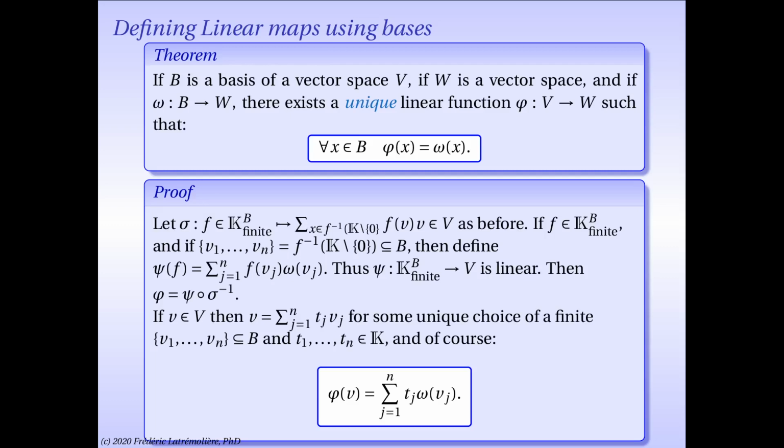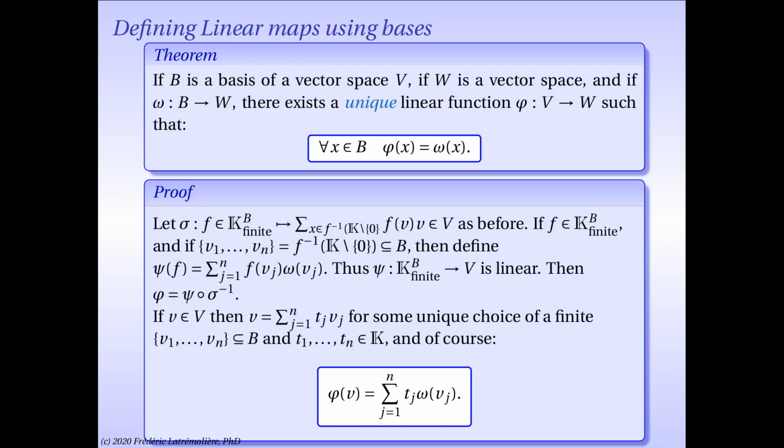and that linear combination is unique because the basis is linearly independent. So V equals T1 V1 plus etc plus Tn Vn in a unique way, with V1 etc Vn a subset of the basis B and T1 etc Tn scalars. But then, since our function is linear, and since we know what it does to vectors in B, by definition we use this map omega there, we can calculate the image of V by our map: T1 omega of V1 plus T2 omega of V2 plus etc plus Tn omega of Vn.